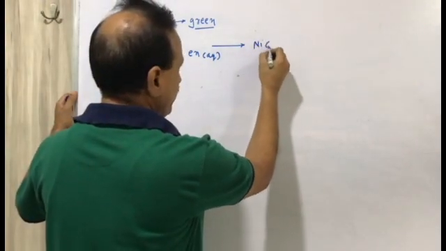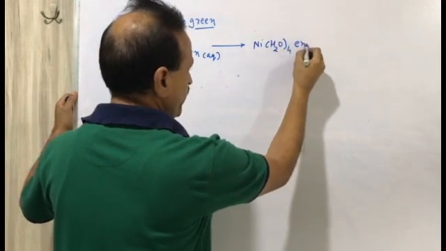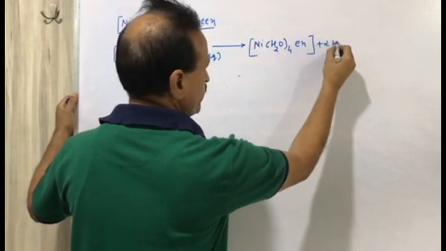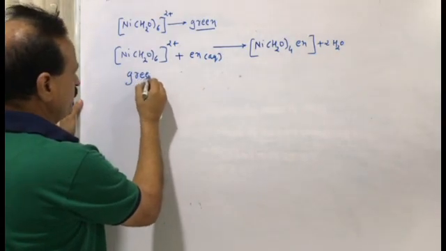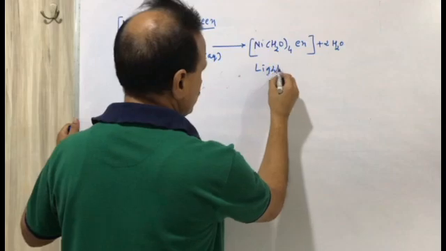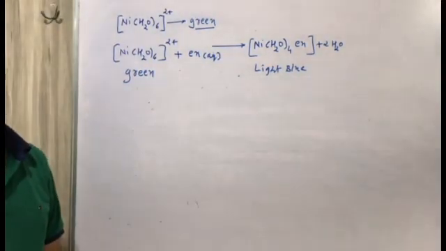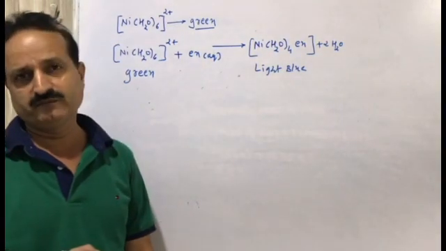So the product will be [Ni(H2O)4(en)]2+, and 2 H2O are released. This was green, and now this is light blue. The color is changed because the ligand is changed.